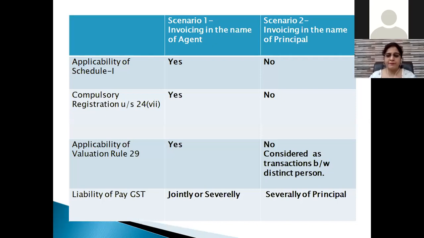So it can be concluded that the main issue is the invoicing. If the invoicing is in the name of the agent, then the Schedule will be applicable. If the further invoicing is in the name of the principal, the rule will not be applicable. If the rule is not applicable, you need not get the registration. Applicability of valuation rule 29 will not be there. And as regards the liability to pay the GST, only the principal will be liable and not jointly and severally. I will be discussing the liability to pay GST.